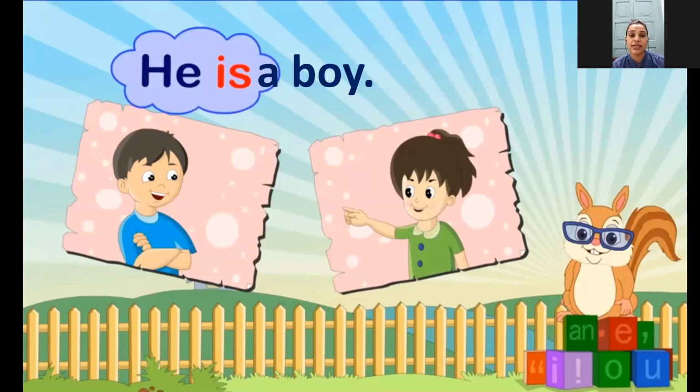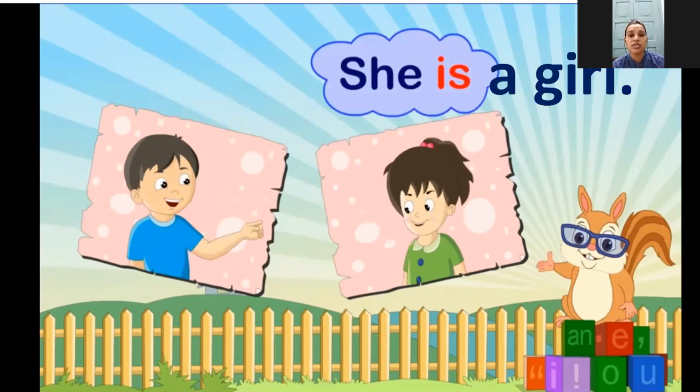Now let's take another example. Here in this picture, there is only one boy. And the girl is saying about the boy that he is a boy. Now let's take another picture. Now the boy is saying to the girl that she is a girl. There is only one girl. That's why the boy is saying she is a girl.